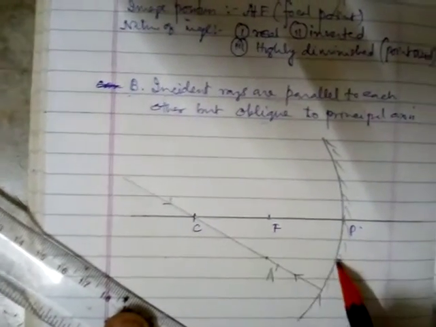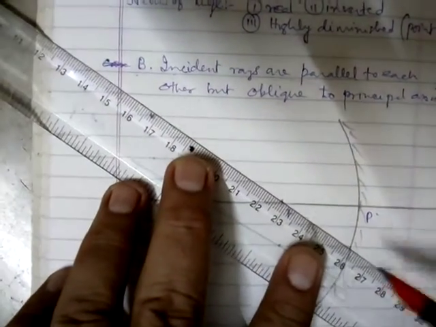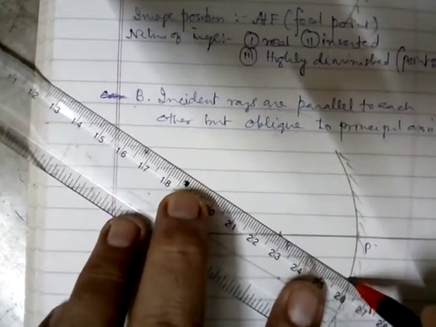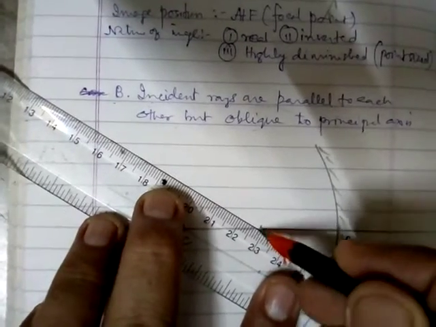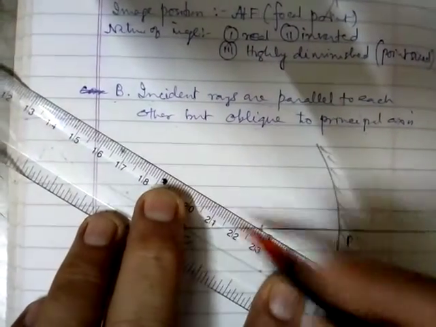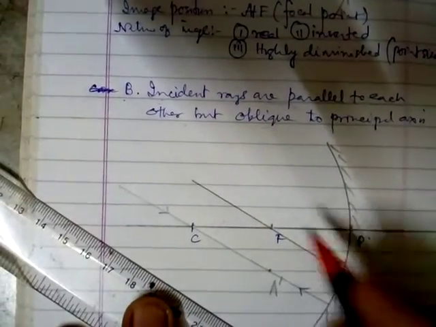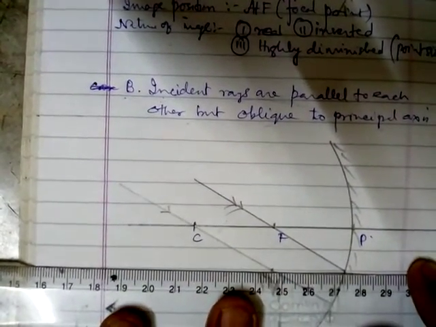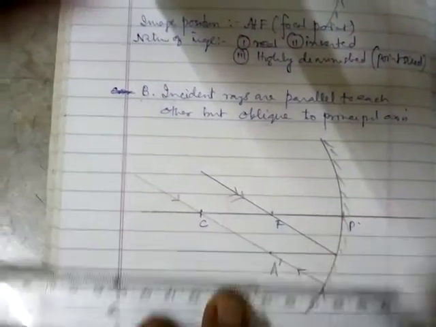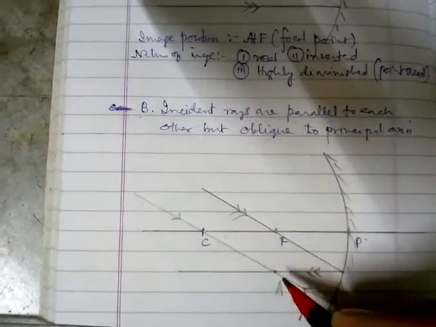The image is here, so let us take another point here. Now draw the line in such a way that the ray is passing through F and incident at this point. This is the point of incidence. Now after reflection, any ray which is passing through F, after reflection it will pass parallel to the principal axis. That's why we have already marked this one at first.